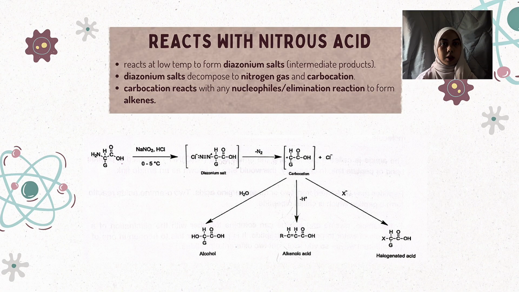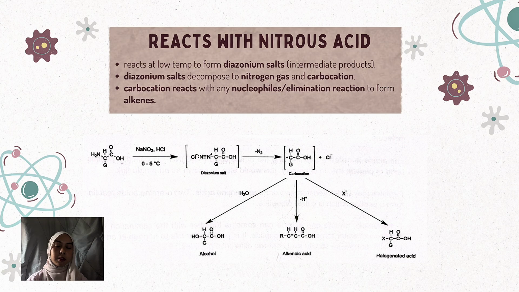In this reaction, there are several steps until it forms the final product. They will react at low temperature to form a diazonium salt. Then the diazonium salt decomposes to nitrogen gas and a carbocation. Finally, the carbocation reacts with any nucleophile or undergoes an elimination reaction to form an alkene.